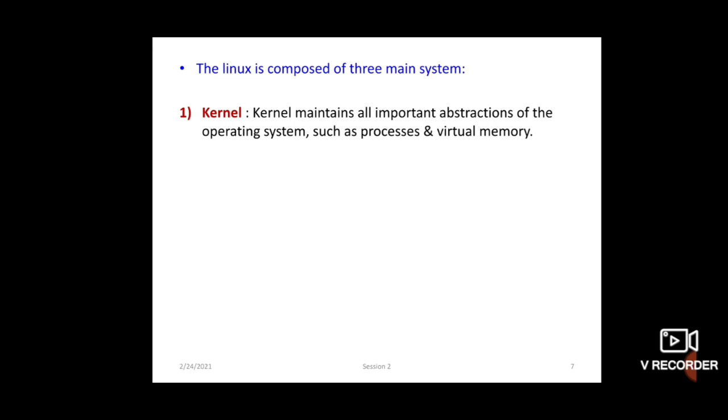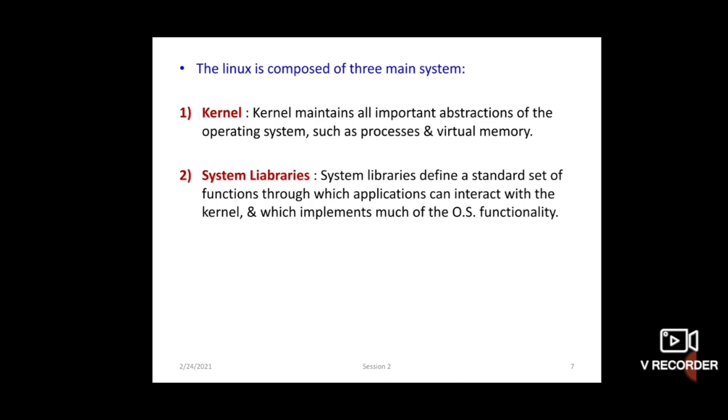The second component in the Linux system is system libraries. Library means header files. These system libraries define a standard set of functions through which applications can interact with the kernel, and which implement much of the operating system functionality. Whatever is necessary for programs, the system library provides those functions to programs.